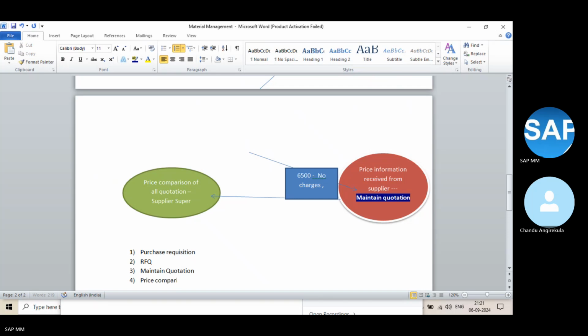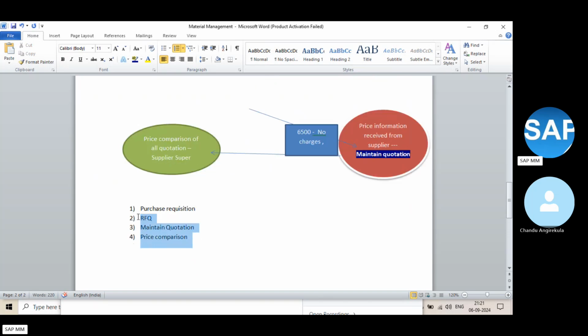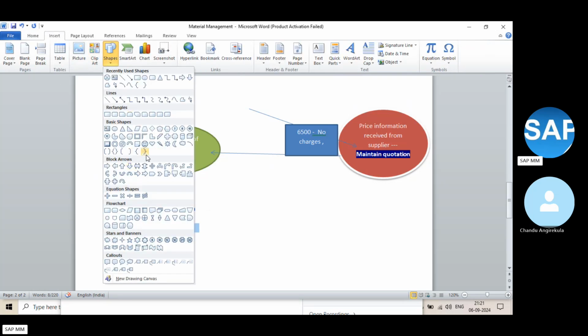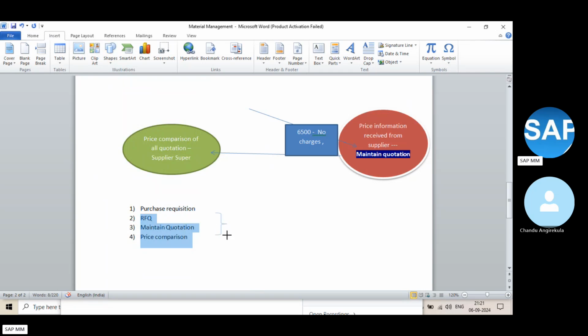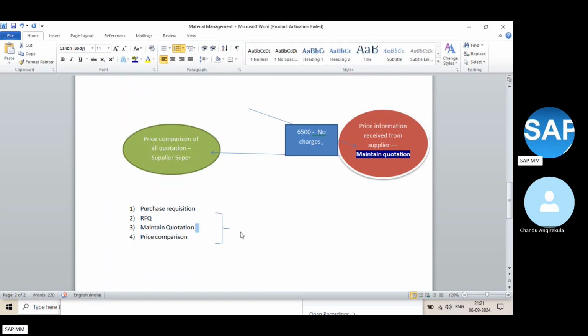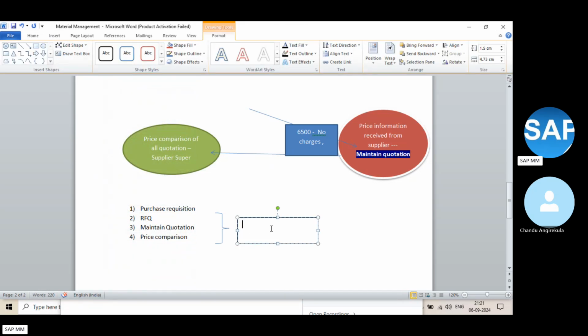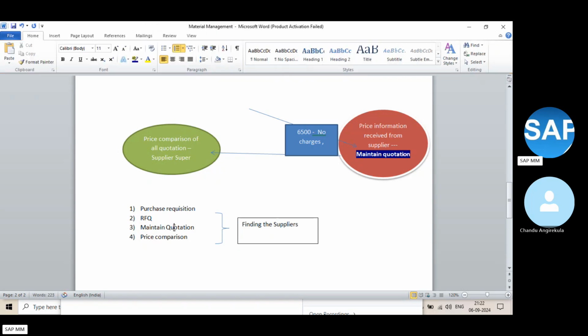These three steps are relevant to identification of the source of supply, that means identification of the supplier. We did these steps because we were not aware who the suppliers are, so we are finding the suppliers.